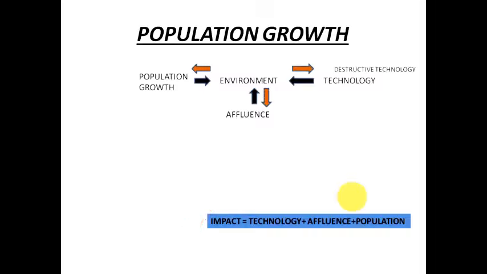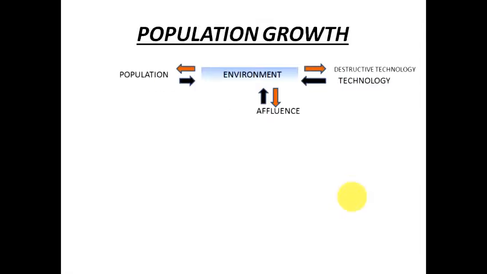Now there are feedback loops also which we can study here. All these things like the environment, the affluence, the destructive technology will in turn have some effect on the environment and also the population that is growing day by day. There is another factor which we call the economic factors. So economic factors also play a major role as far as the environment is concerned.